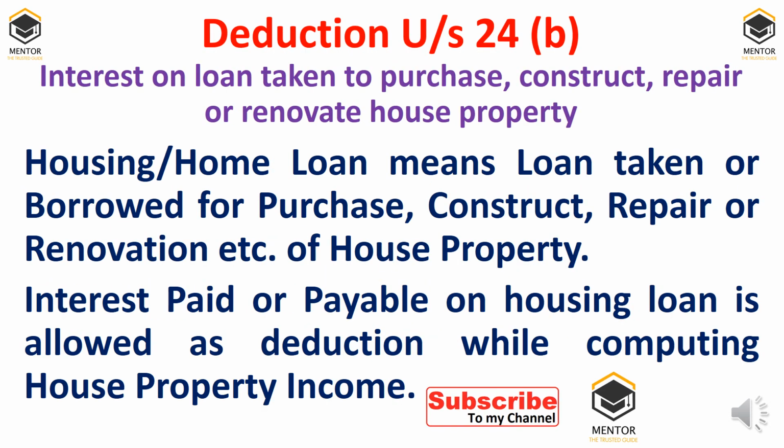Now when you come to 24A, 24A is quite simple. That is 30% of NAV, net annual value, if it is let out or deemed to be let out, not on self-occupied. Whereas 24B, interest on loan taken to purchase, construct, repair or renovate the house property. Right? So in this case, whatever loan that we have taken to purchase, construct, renovate or repair the house property, on that whatever interest is paid by the assessee, that is allowed as deduction. About that we will be discussing under 24B.